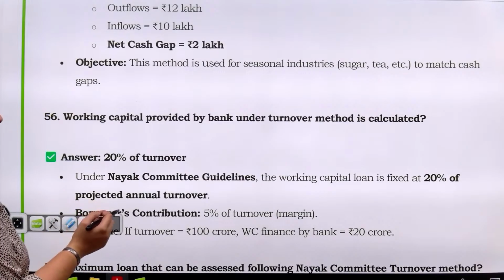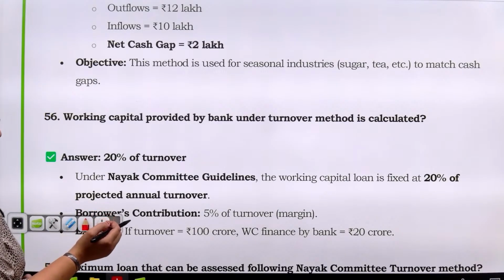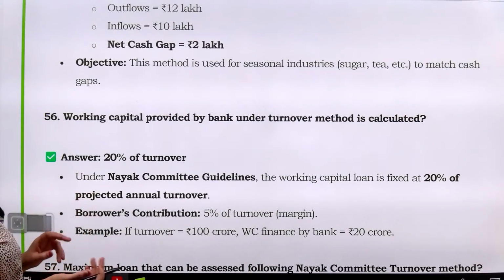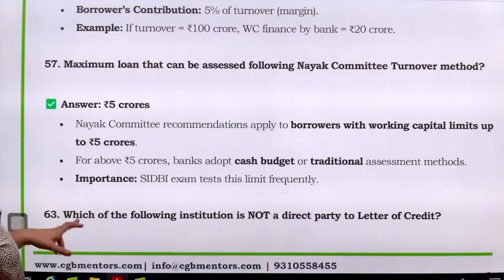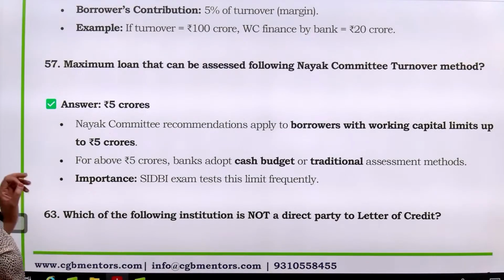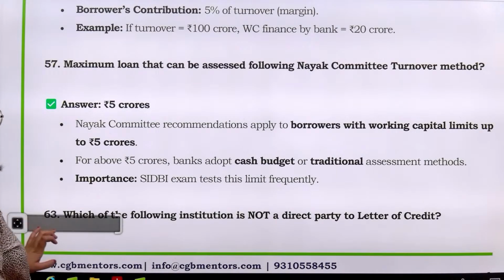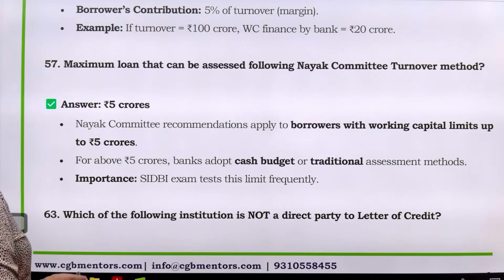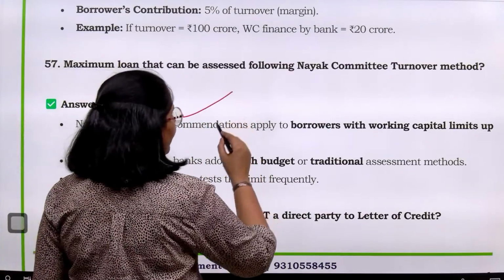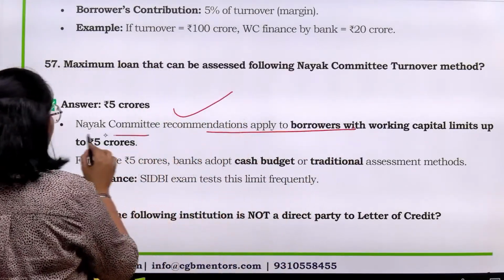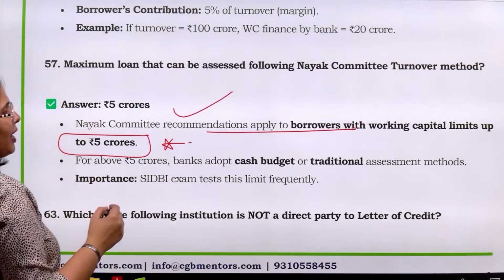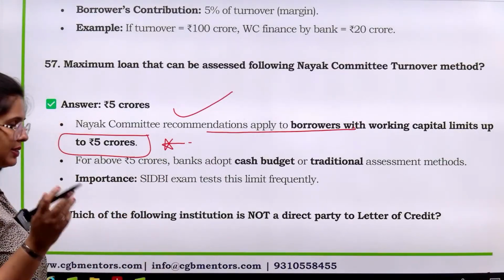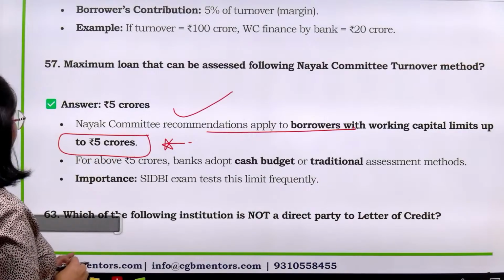Now we have working capital provided by the bank under turnover method is calculated. कैसे calculate किया जाता है? वही question है, 20% of turnover as per the Nayak committee. Now maximum loan that can be assessed following the Nayak committee turnover method, आपके notes में mention था that Nayak committee recommendations they apply to the borrowers with a working capital limit up to 5 crores. ठीक है, above 5 crores bank adopt cash budget or traditional assessment methods. तो कहाँ तक है? 5 crores.